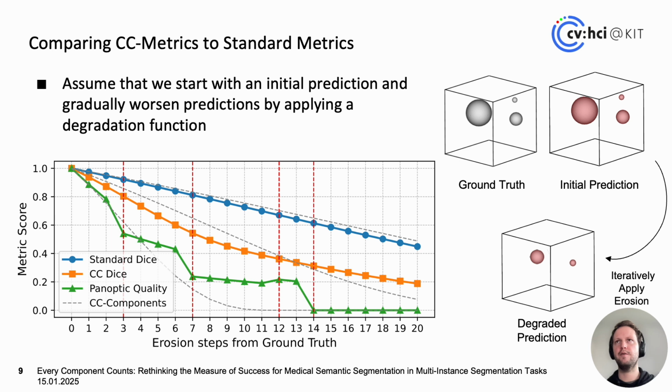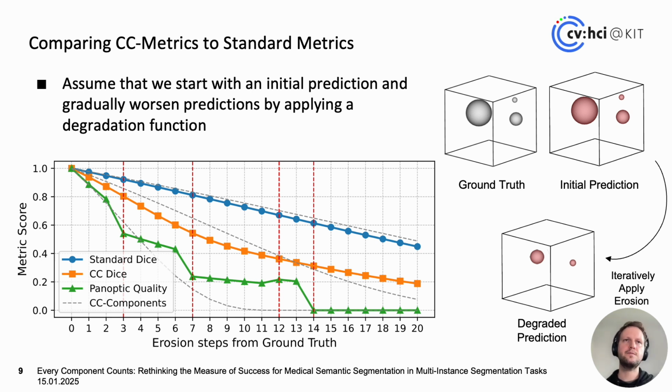Initially, we assume that we have a ground truth and a perfect prediction, which we will then iteratively degrade, making it worse by applying erosion. Now let's look at the graph. Initially, we can see that all the metrics start with a perfect initial score and then they get worse. However, when we look at the standard Dice, we see that the standard score is largely dominated by the largest component. The largest component is shown in this upper dashed line.